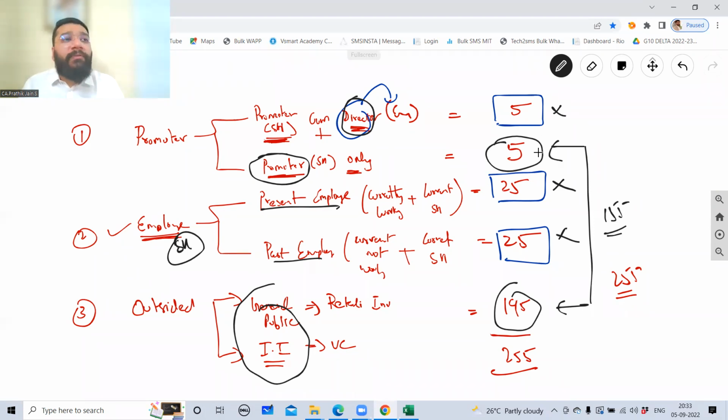So effectively, what are you left with? You're left with the pure shareholders who have invested the money only. They're not participating in management. They're not doing any work for the company. Pure investment. Only those people should be maximum 200. Am I clear or not clear? Clear. Yes, sir. I'll be winding up. Just one more minute.